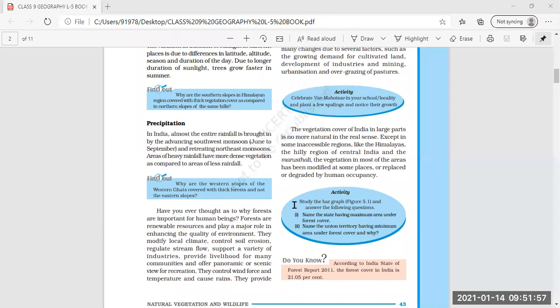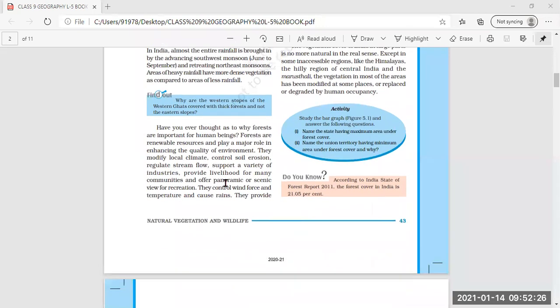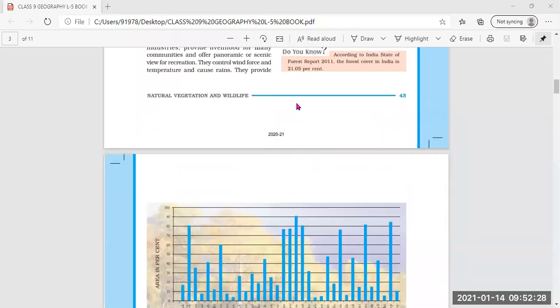First and foremost is the good amount of rainfall, and if rainfall is there, then definitely the soil will be more fertile, because water will penetrate it, making the soil not hard and tough but soft, good for vegetation cover. So fertile soil is also the main reason, we can say. Clear? Now coming to the ecosystem.